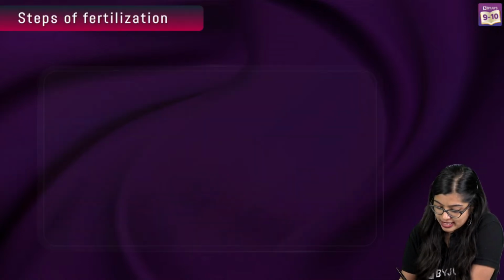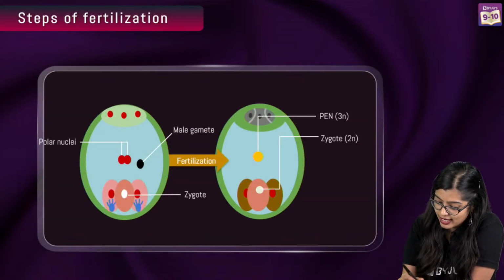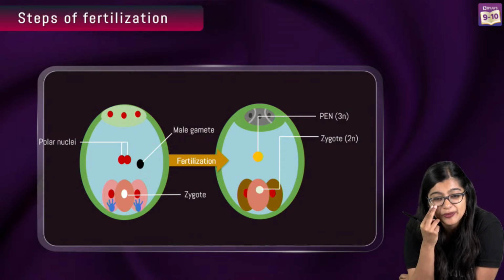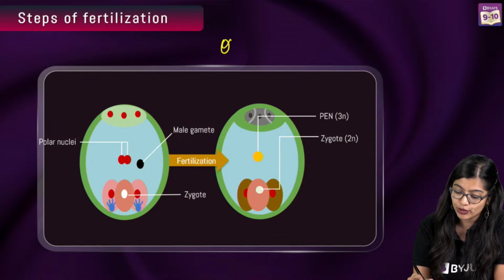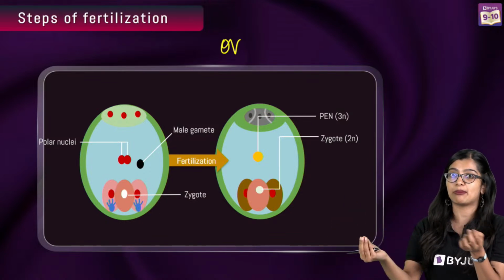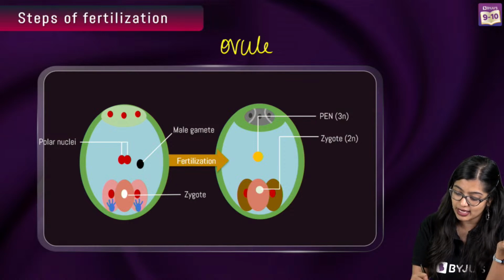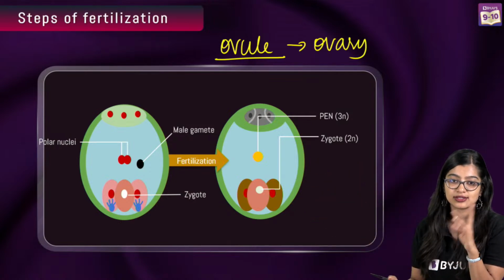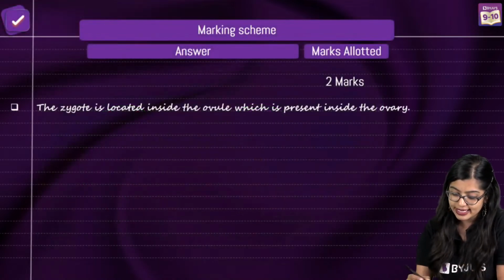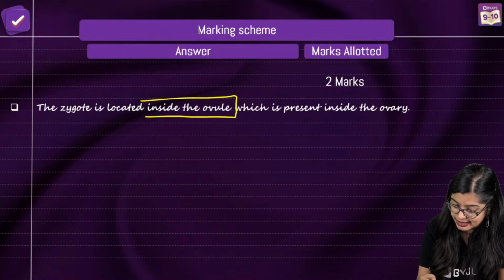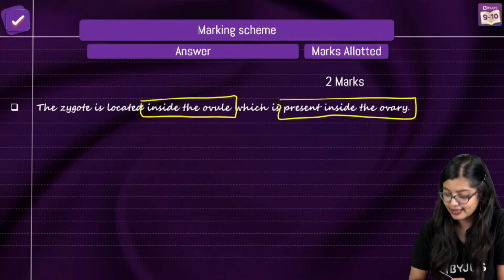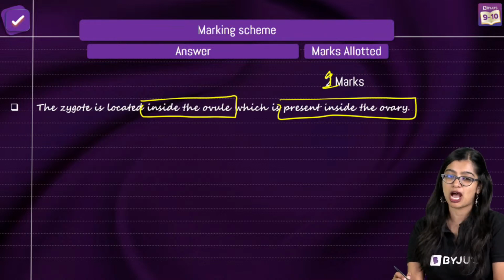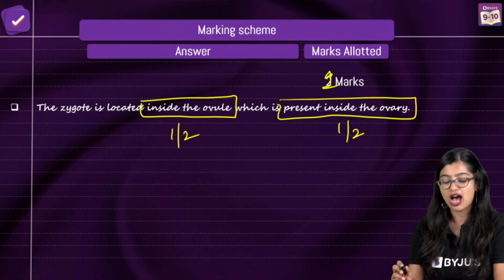Very good. The answer is very simple. The zygote is located inside the ovary, or the ovule, which is inside the ovary. The zygote is inside the ovule, because fertilization is happening inside that embryo sac. So it is inside the ovule of the ovary, not the ovary and pistil. That's something you need to know. The answer is it is located inside the ovule, which is present inside the ovary. Very simple and easy. It will come for 1 mark maximum: half mark for writing this, half mark for writing this.